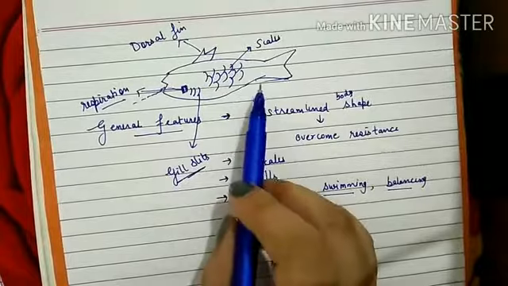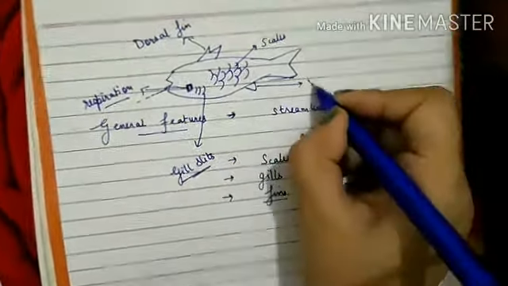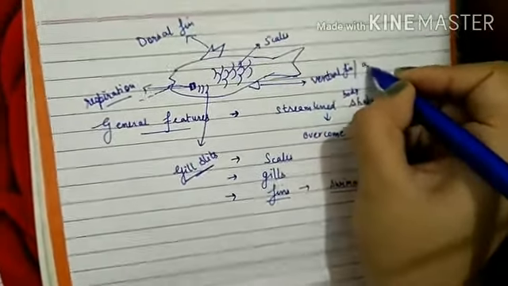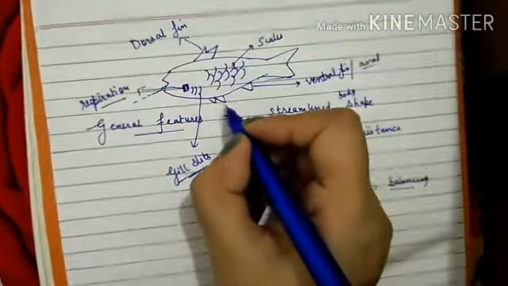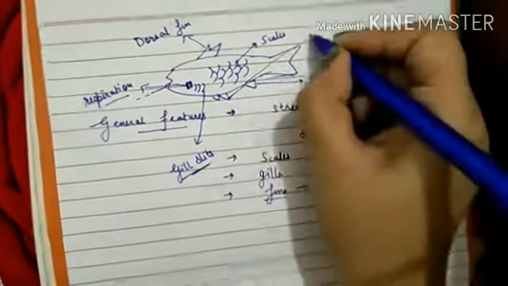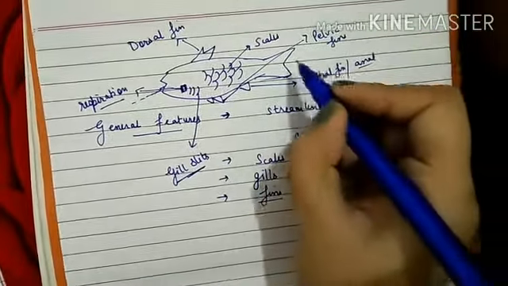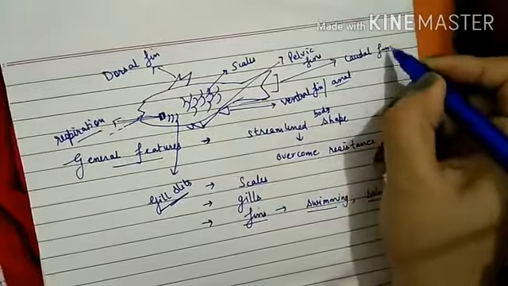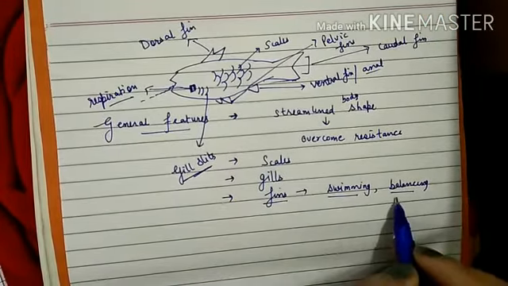Then there is a ventral fin or anal fin. Then there are pelvic fins. Then the last one is known as caudal fin. So these fins help in swimming and balancing.